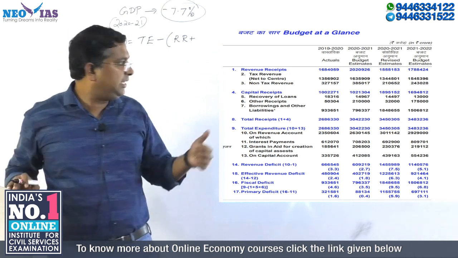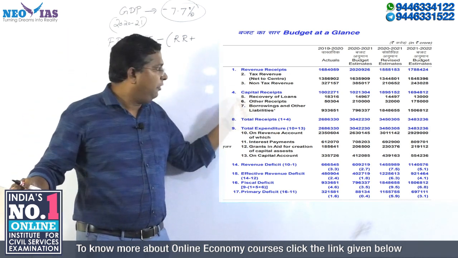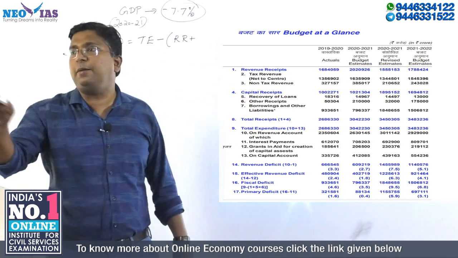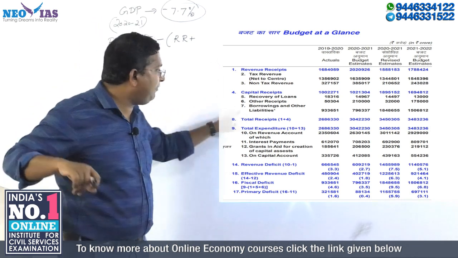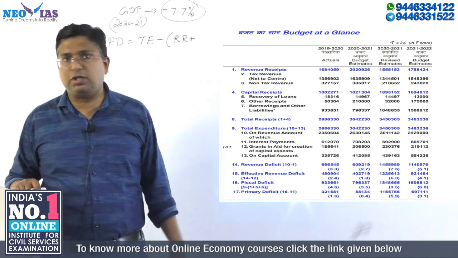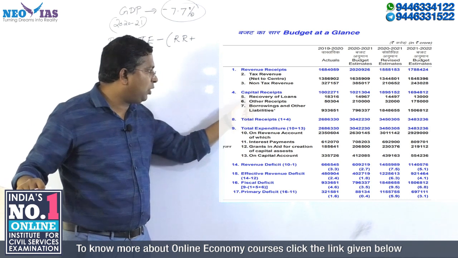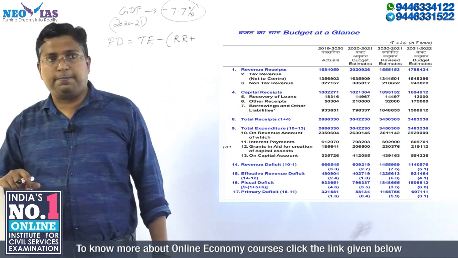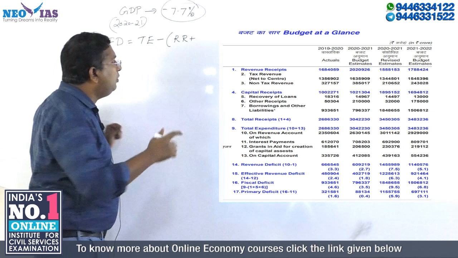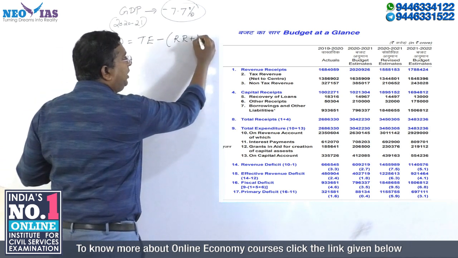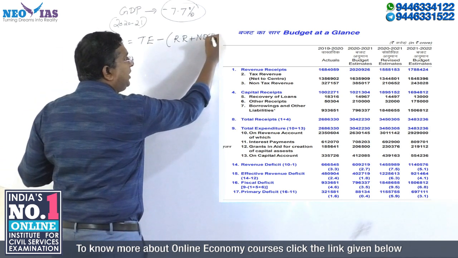See, in the capital receipts, 5 and 6 are non-debt capital receipts, and 7 is debt capital receipts. Because this is a debt, these two, 5 and 6, are non-debt. So we will add non-debt capital receipts to the revenue receipts.